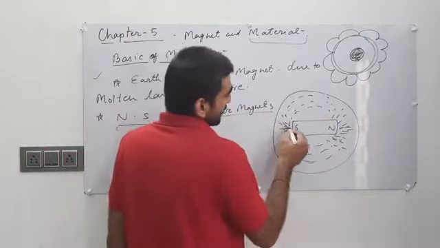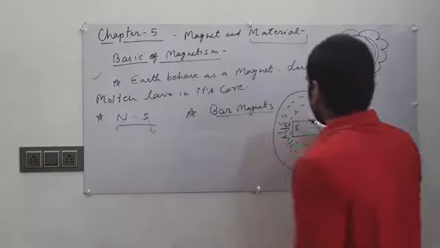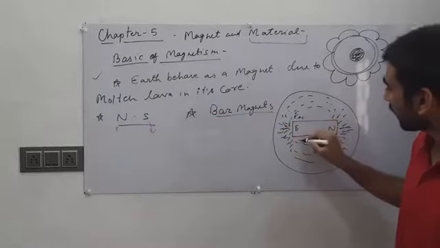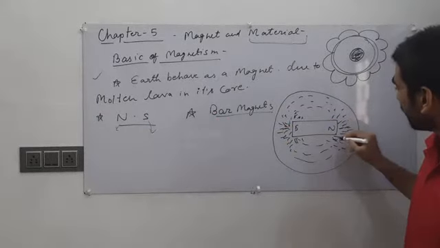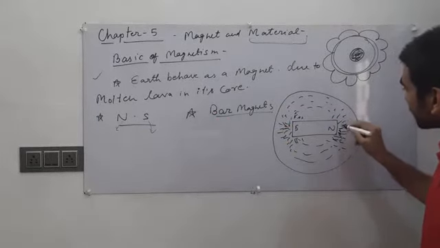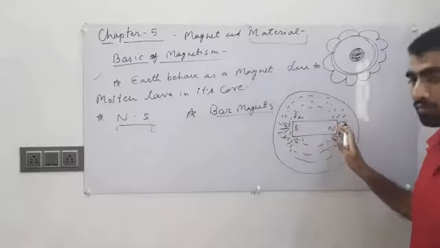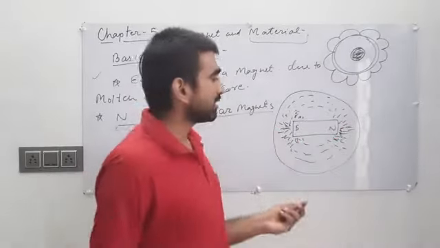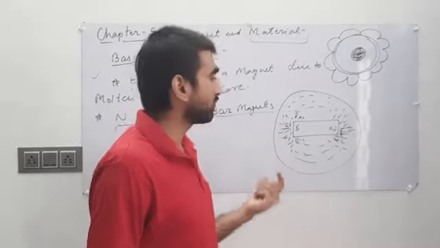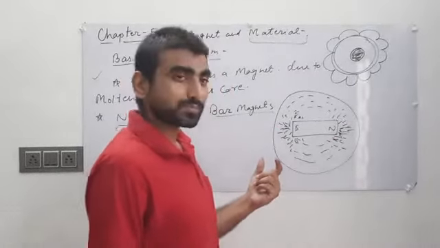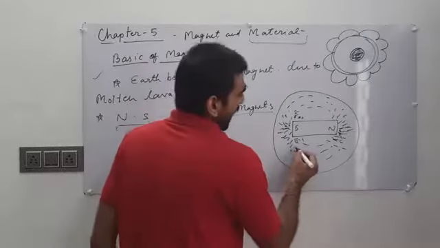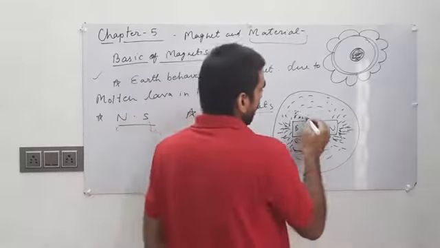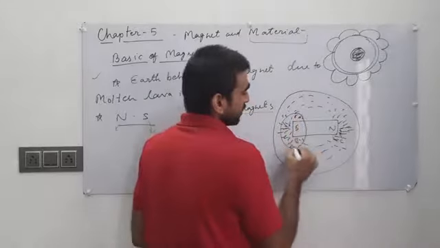Then they noticed that the concentration of iron sprinkles was heavy at the terminals of this bar magnet. That is why they concluded that there is some energy or force that binds all these iron sprinkles around them.